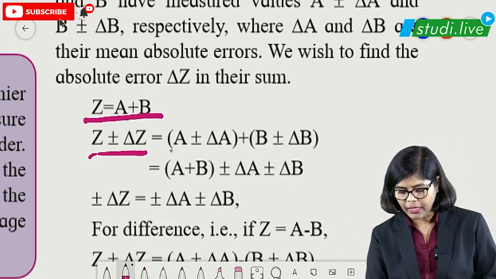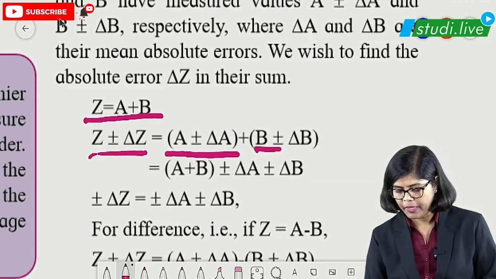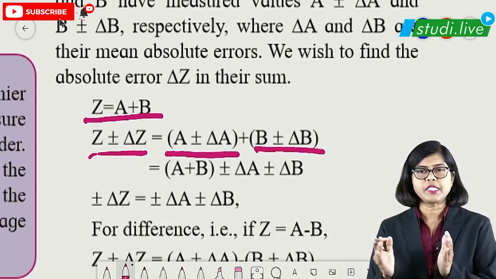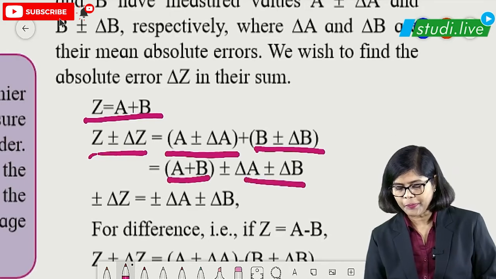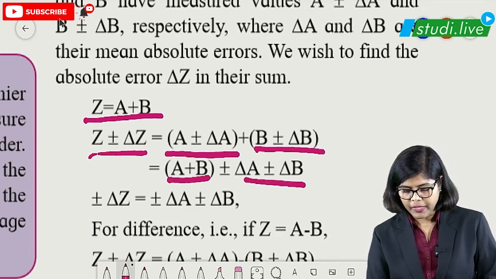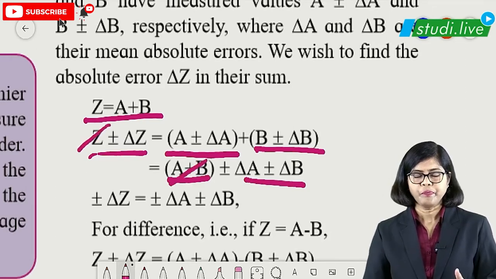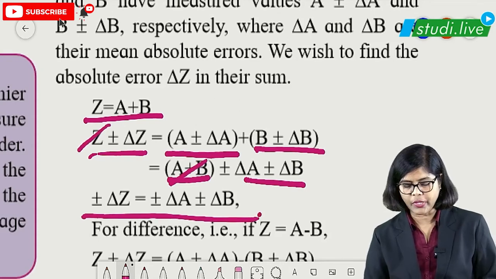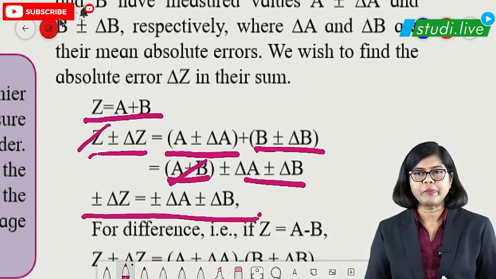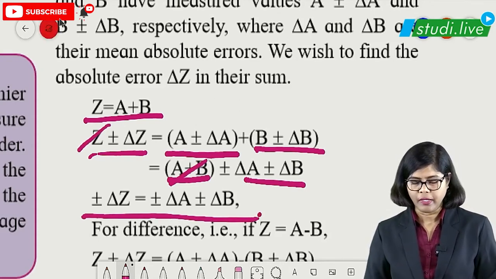Okay. Similarly, a plus minus delta a, b plus minus delta b. Then a plus b you can bring together like this. Okay. Then a plus b and z, of course, are the same. So we can just cancel this particular part, both are similar. So we can say that this is the formula you are getting, delta z is equal to plus minus delta a plus minus delta b.